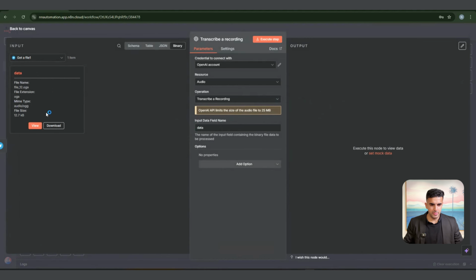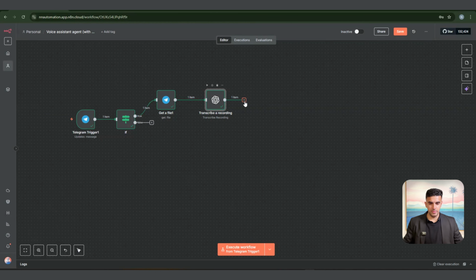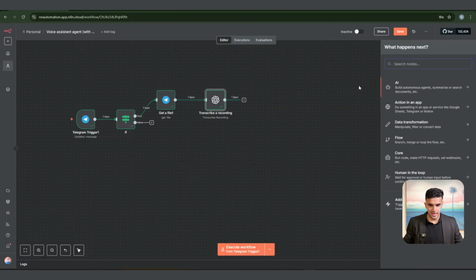With text, it's much better to sort it out compared to anything else. And see, we have got this whole file with us. OpenAI account is connected, and then we are going to see if it converts it into text. Look at this, it has converted into this text properly. I said hi, but it converted into bye. Maybe I have to start speaking much more properly, but that's what happens.